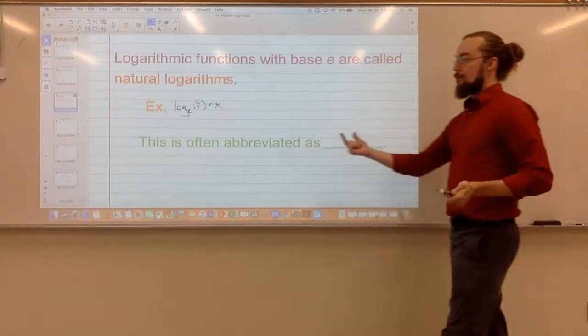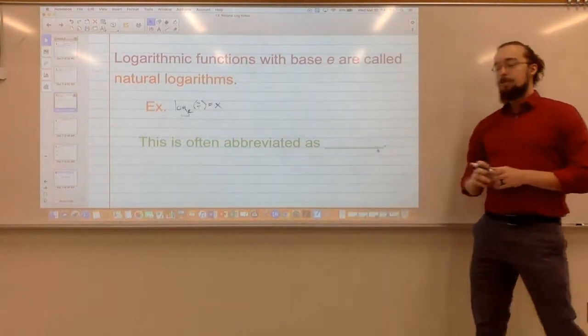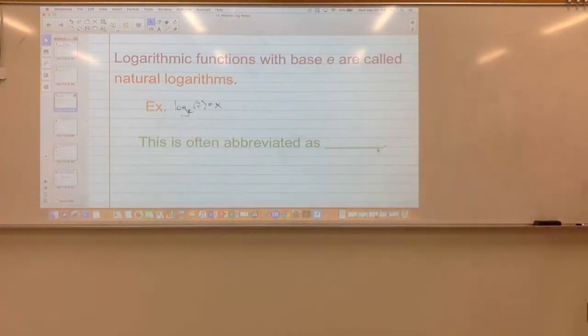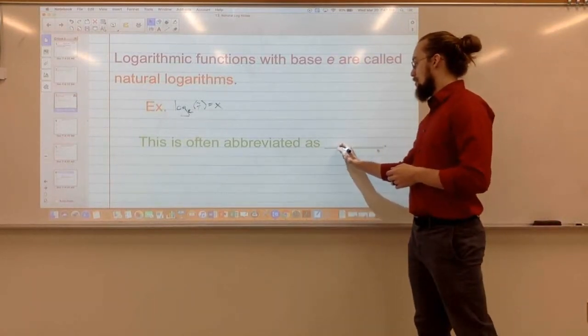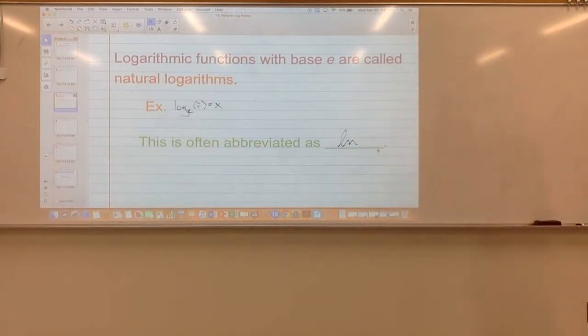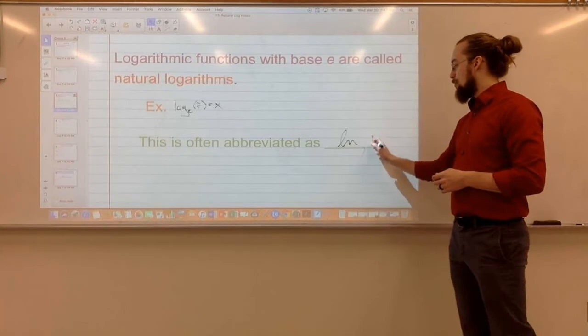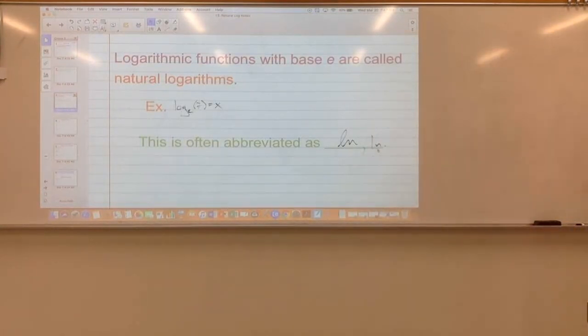Now, when we write log base e, generally you're not going to see it written like this. You're not going to see base e. What you're going to see is an abbreviation of ln. Whenever it's handwritten, sometimes it's handwritten in cursive. I usually handwrite it in cursive. Sometimes you'll just see it in print, ln. And this is log natural.